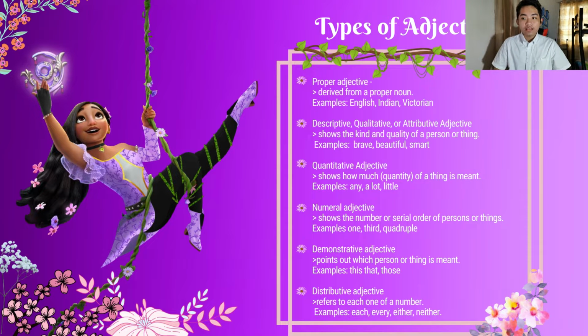Okay? So lastly is distributive adjective. Refers to each one of a number. So something like, okay, each of this paper is good, or neither of this decision is bad. Something like that. So that ends the adjective.